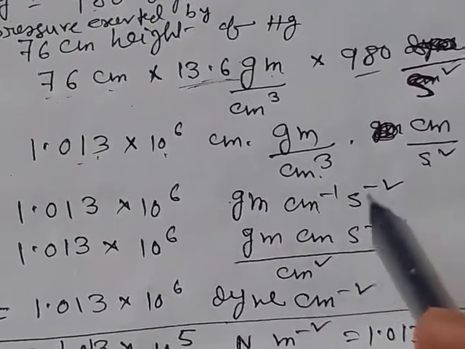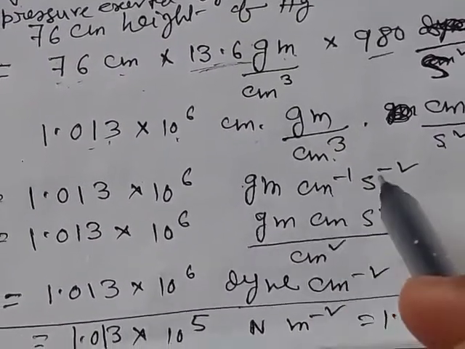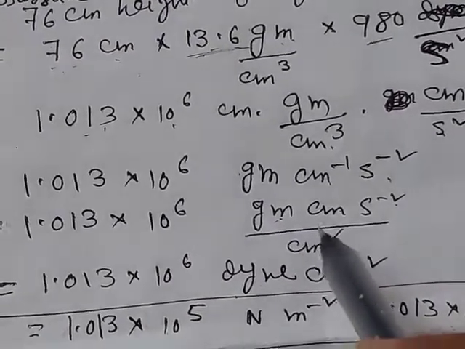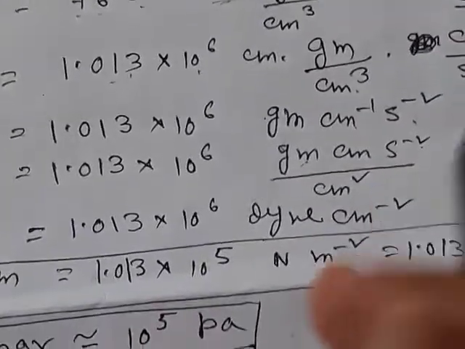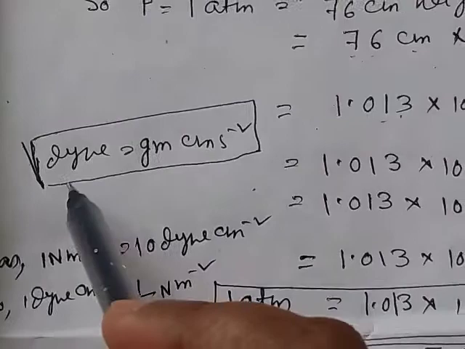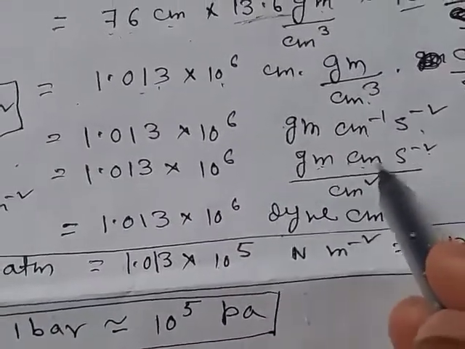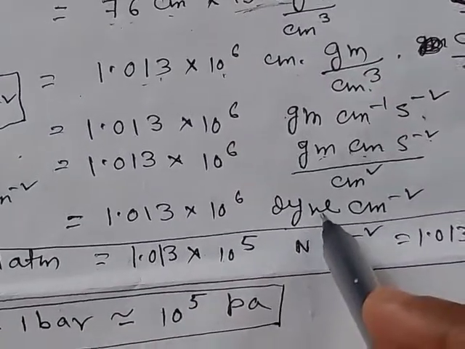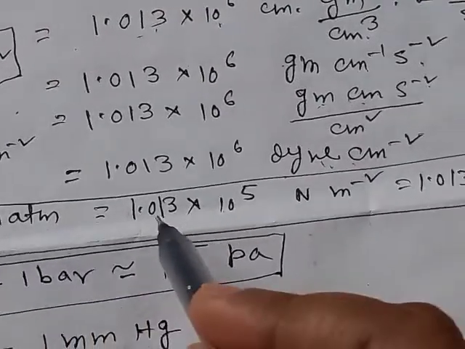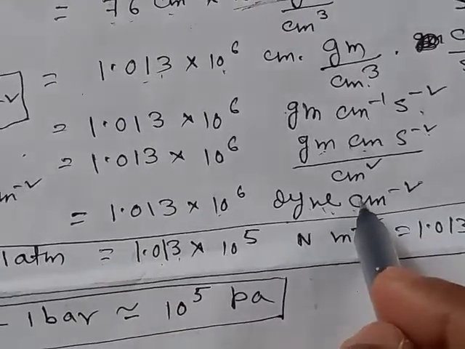Now we multiply the numerator by centimeter as well as the denominator by centimeter, then we get gram centimeter per second square, in denominator also there will be centimeter square. Now gram centimeter per second square is equal to 1 dyne. So we replace gram centimeter per second square by dyne, so that is equal to dyne per centimeter square. So 1 atmosphere is equal to 1.013 into 10 to the power 6 dyne per centimeter square.